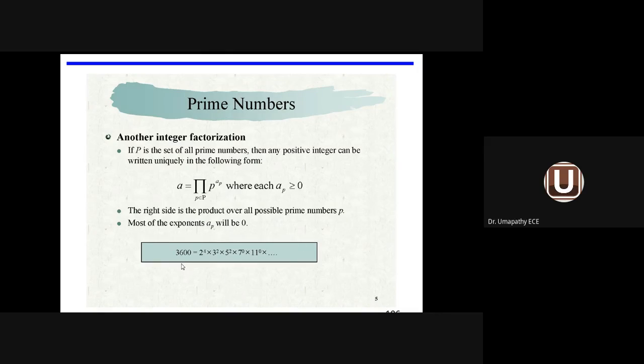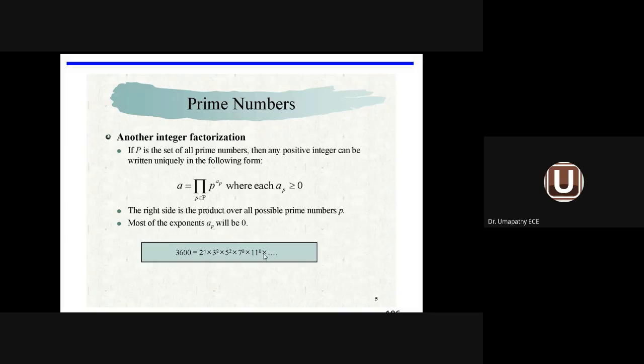You can see 3,600 can be expressed in terms of 2 power 4, 3 square, 5 square, 7 power 0, 11 power 0. 7 power 0 equals 1, 11 power 0 equals 1. Likewise, we can keep on putting in terms of prime numbers, starting from 2. So here a1 equals 4, a2 equals 2, a3 equals 2, a4 equals 0, a5 equals 0.